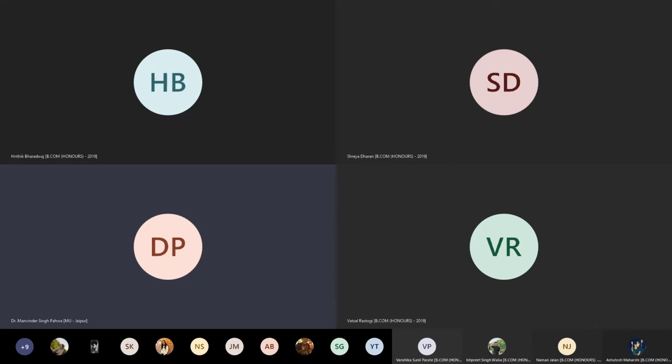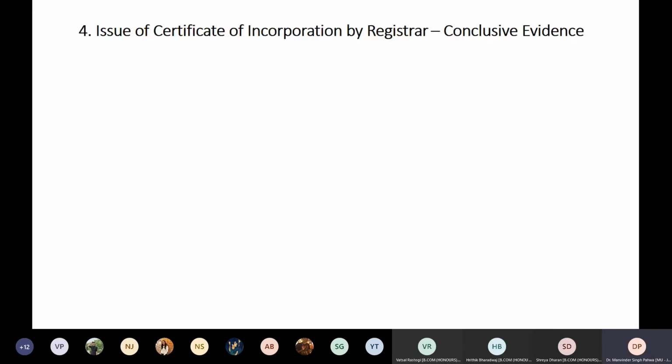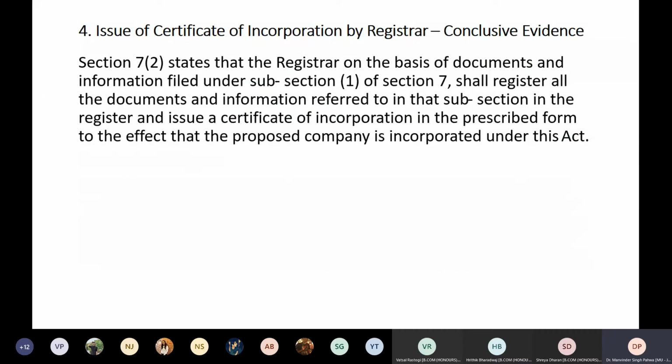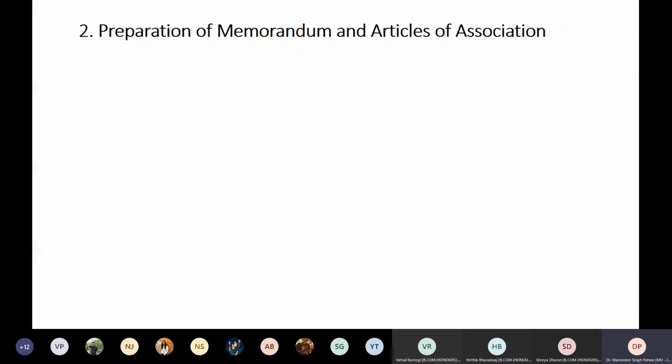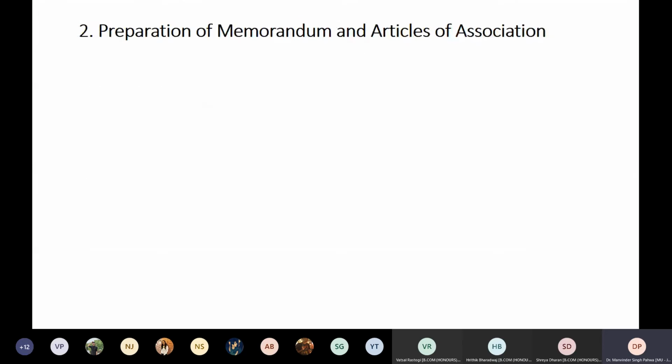Fine. Okay. So let us proceed further with what we have studied in the last class. We have studied about the formation of the company, and now today we will be going with the memorandum of association and articles of association. There were some slides regarding memorandum and articles of association in this slide also. I told you that we will be discussing it in the next class.